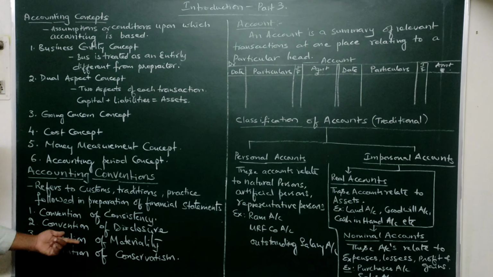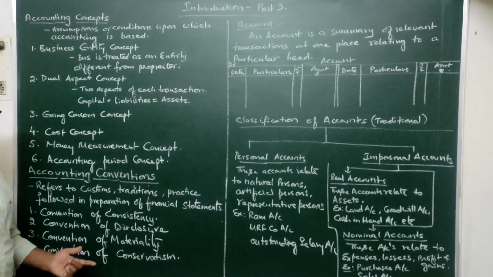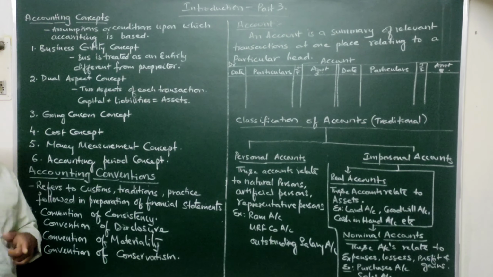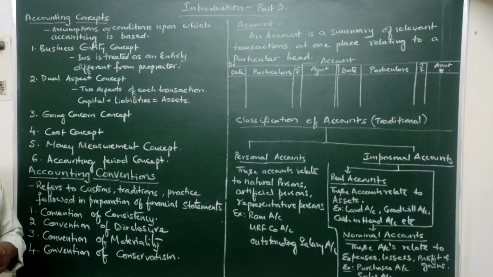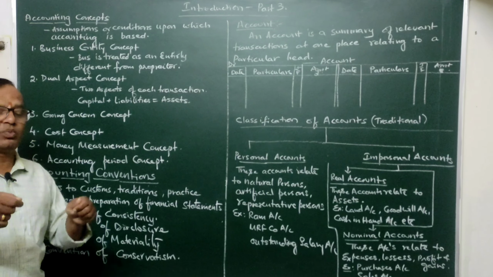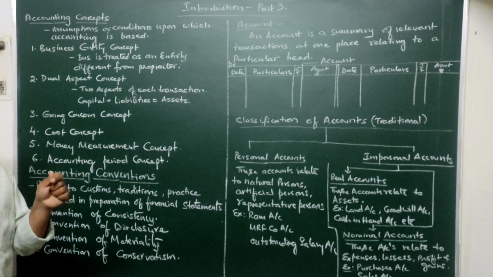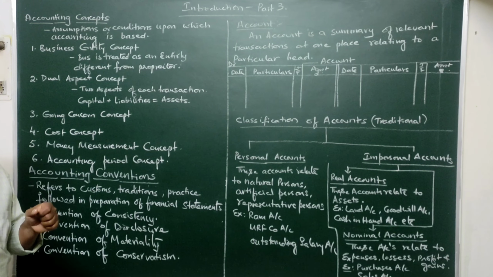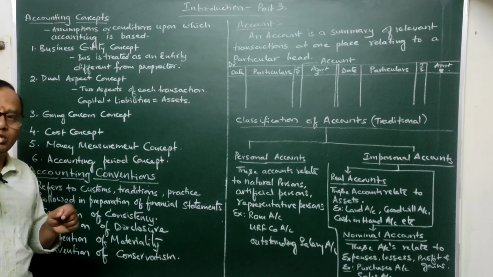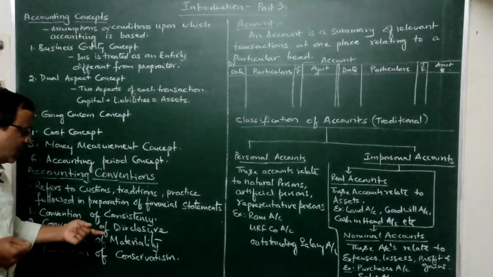Next, convention of materiality. More or less, what it says is a part of the previous one. Convention of materiality means our accounting books should be able to reveal every material piece of information. Material information means information which is significant for the people who will be making their decisions by going through our books of accounts. In other words, every interested party taking decisions relating to our business should be able to get the important information based upon which they can take their decision. So such material information should be revealed.